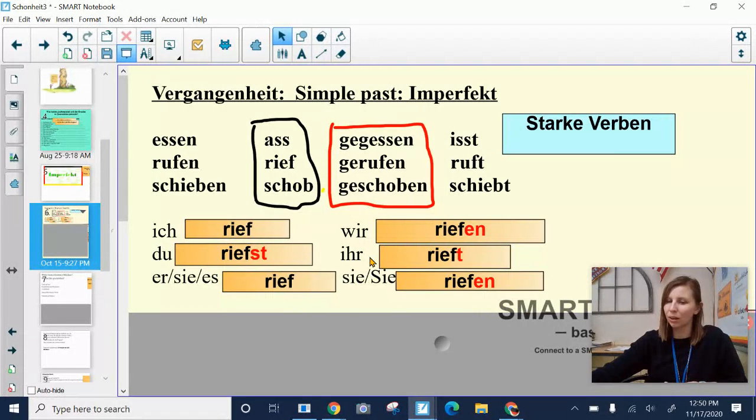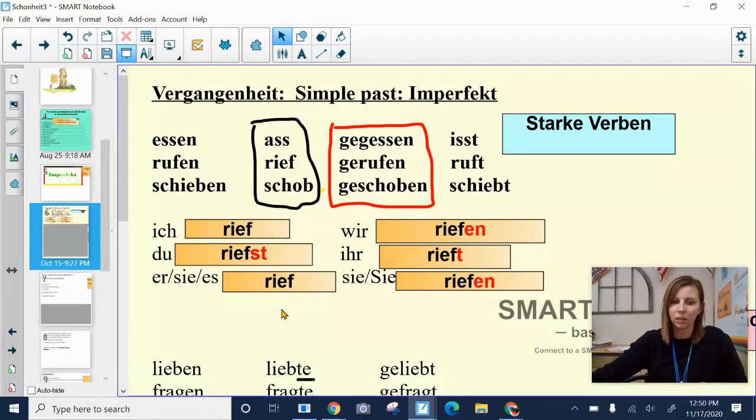Ihr is one, I don't think we will use it very often, so I would not be so worried about ihr. Du, you might be using du, but the most common we use is ich, sie, es, wir, or sie. Okay, so those are the ones I really want you to focus on.